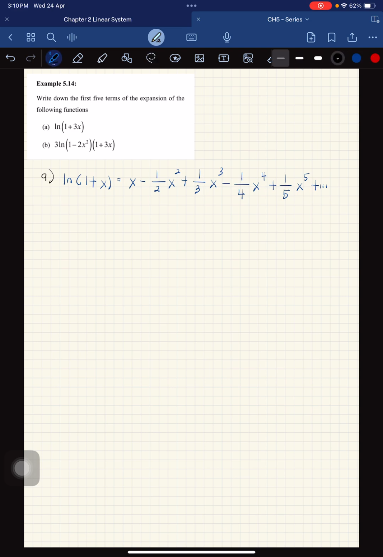Okay, now the question asks for ln(1 + 3x). So what you need to do is change all x to 3x.